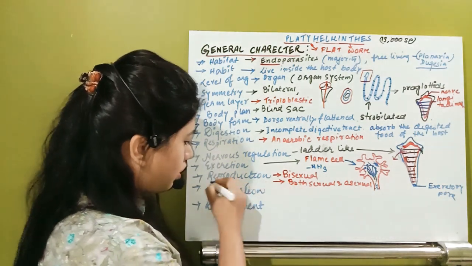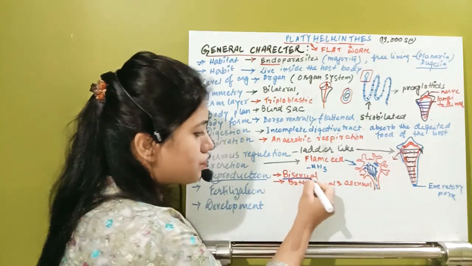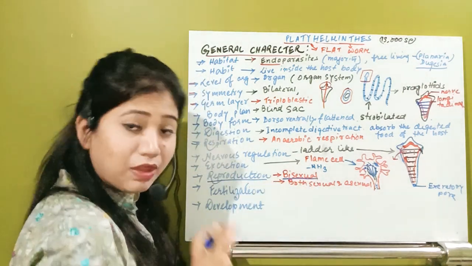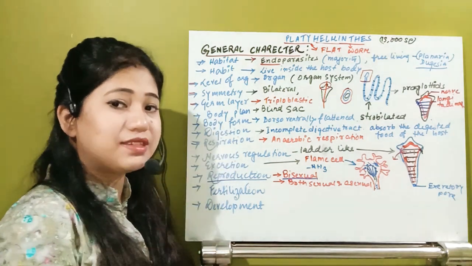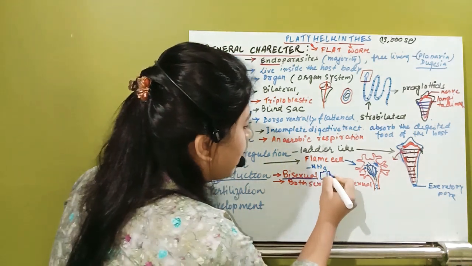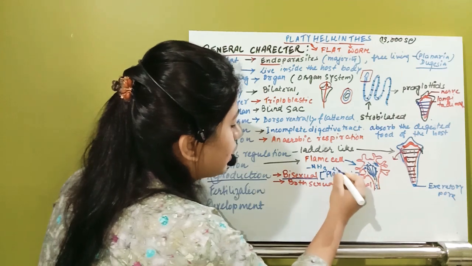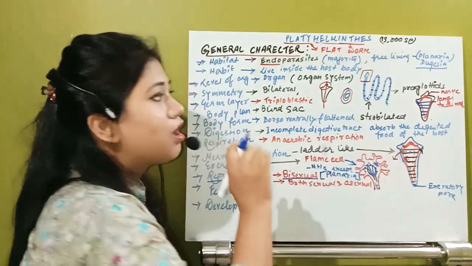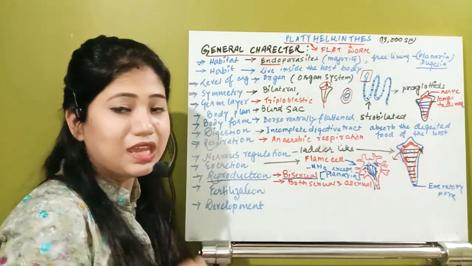So in that reproduction point I need to tell you one thing, that yes, most of these organisms are bisexual. But there is another species which is unisexual, that is planaria. In case of planaria, a separate male planaria and a separate female planaria are present.